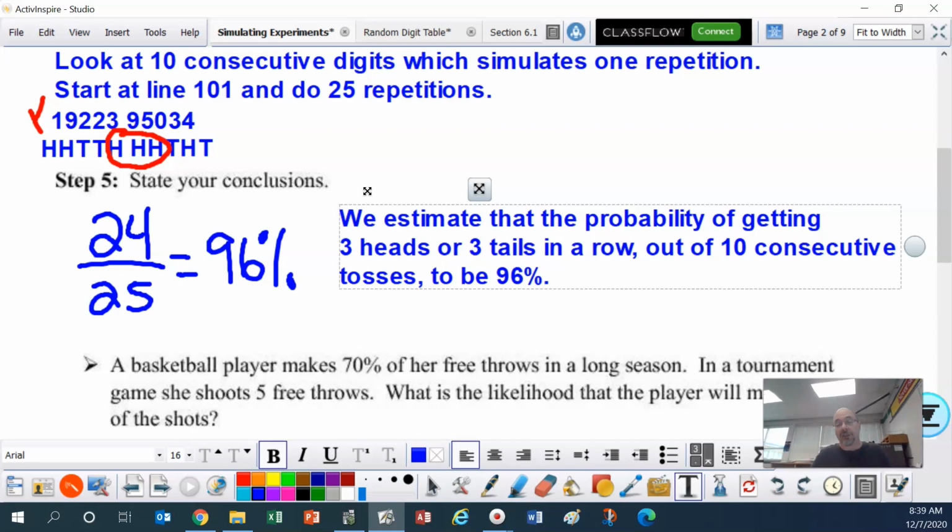That's what our simulation showed us. Okay, we estimate the probability of getting 3 heads or 3 tails in a row out of 10 consecutive tosses, details, to be 96%.